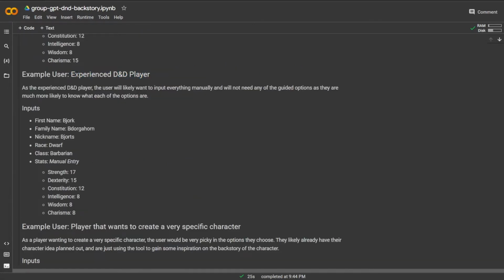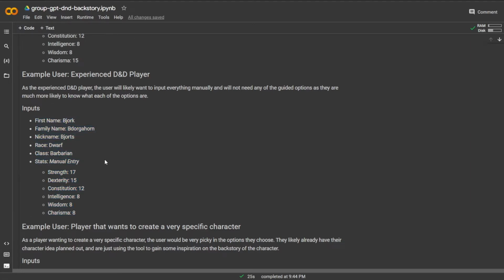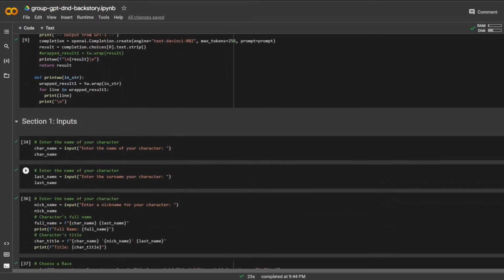Next up, I'll be going through the GPT application as if I am the user of an experienced D&D player. As an experienced D&D player, the user is likely going to input everything manually, and would not need any of the guided options, because they're much more likely to know what each of the options are. So let's go ahead and start here.